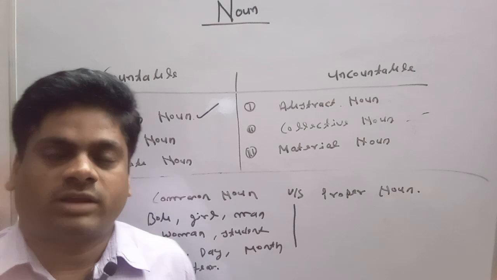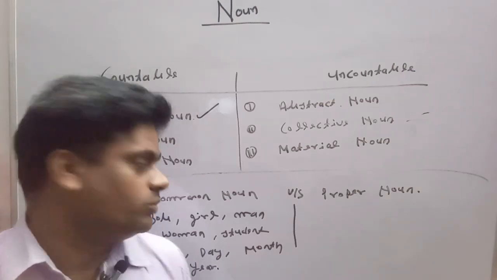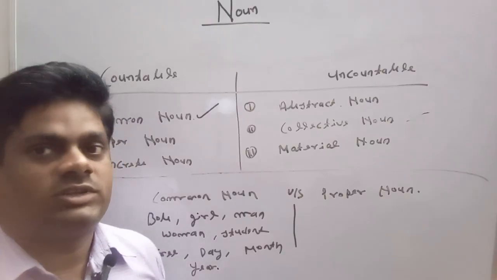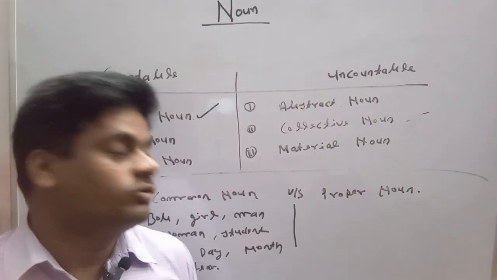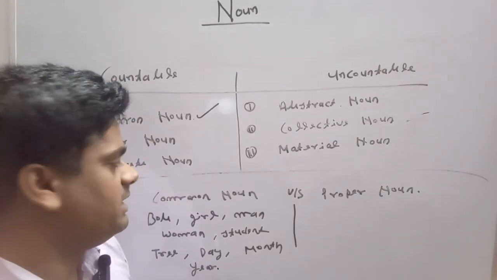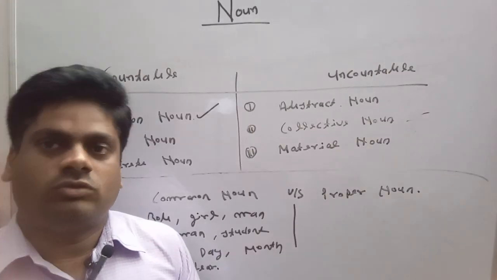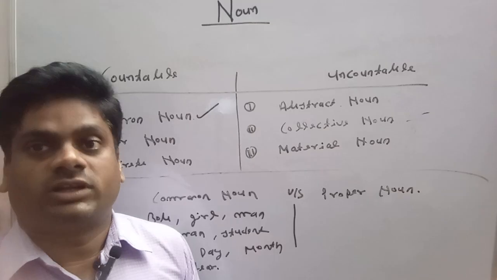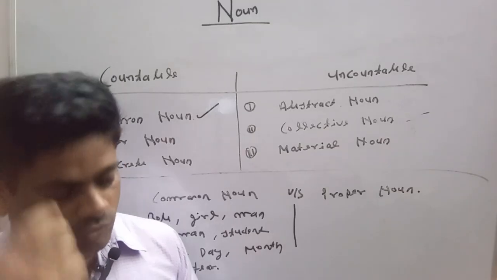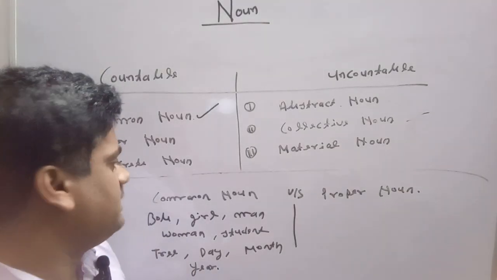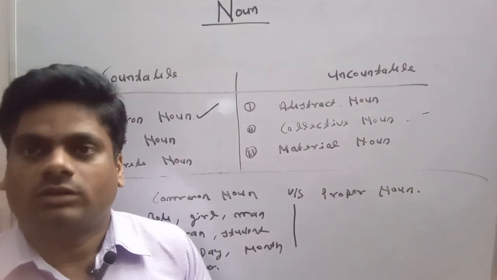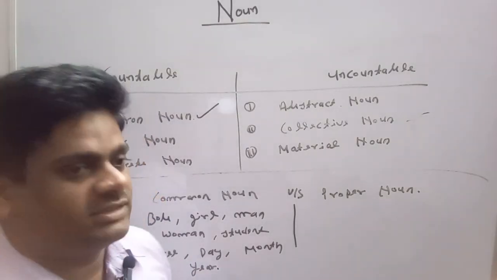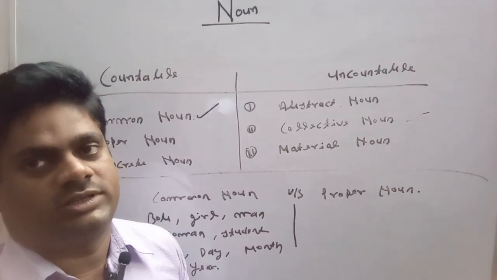Man. Which type of man we are talking about? We don't know. Which type of girl we are talking about? We don't know. Which day are we talking about? We don't know. So we can say that in case of common noun, all those nouns are put together to be examined in a general way. So in case of common noun, generalized things are kept before us to be examined.